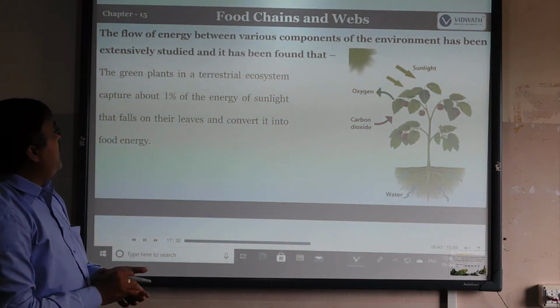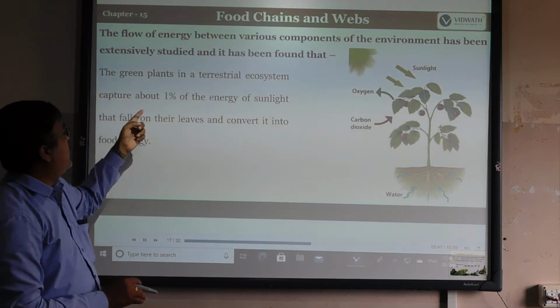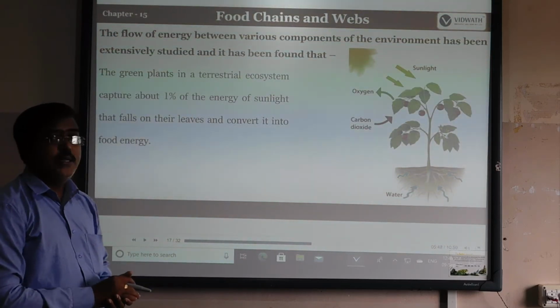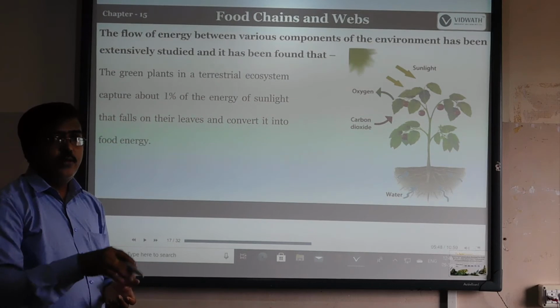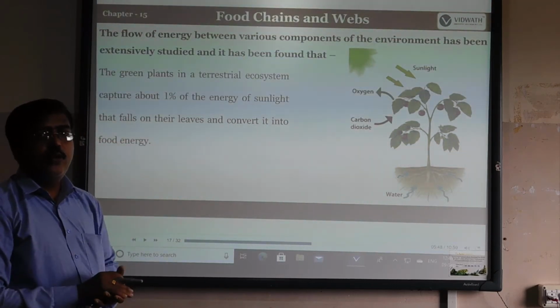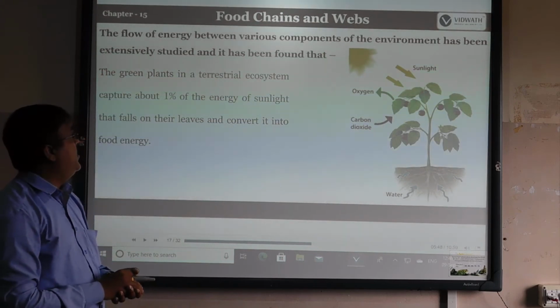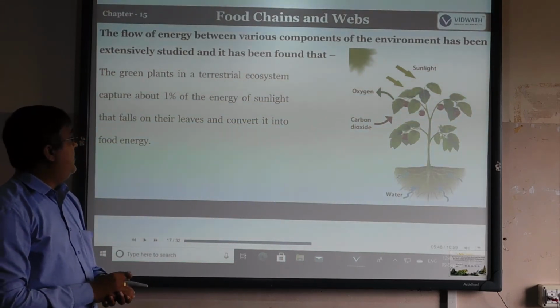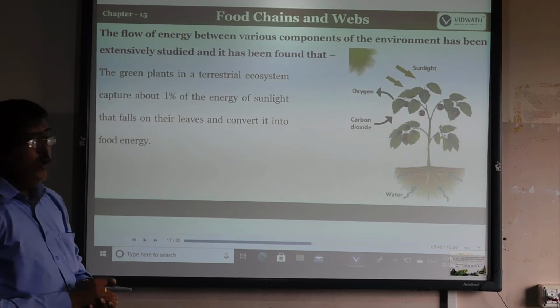You know that the green plants in the terrestrial ecosystem capture about 1% of the sunlight energy. Whatever plants there are in the world, they absorb the sunlight, and only 1% of the solar energy falls on their leaves and is converted into food energy.